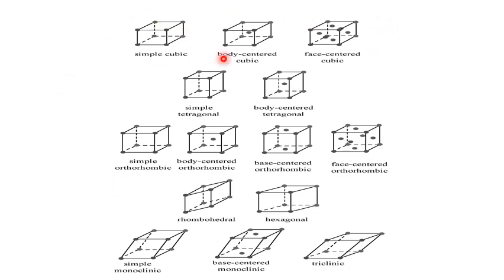This is the pictorial representation. You see, the cubic system. In the cubic system, the lattice points are at the corners of a cube. Body centered means there is a center point at the center of the body, hence it is called a body centered cubic crystal. What is face centered?